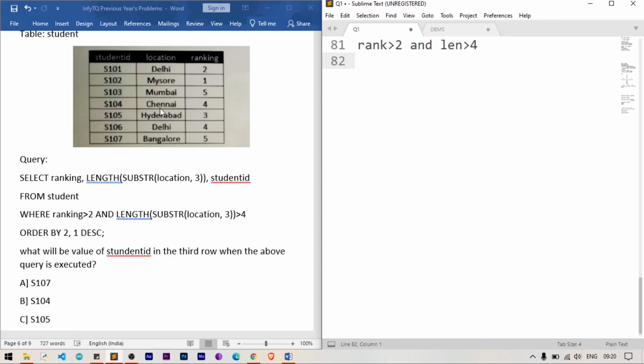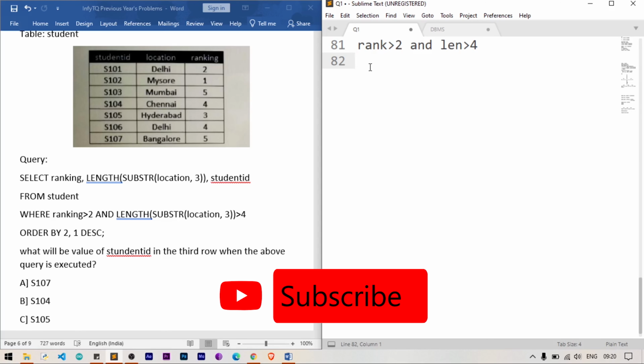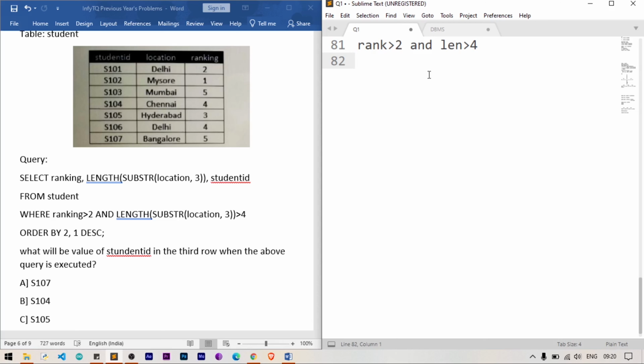Chennai can be considered because it has rank 4, which is greater than 2, and length 5, which is greater than 4. So S104 can be considered for the records, and Hyderabad is also considered because it has length greater than 4 and rank greater than 2. Next, Delhi will not be considered, and Bangalore will be considered because we have a length greater than 4 and rank greater than 2.